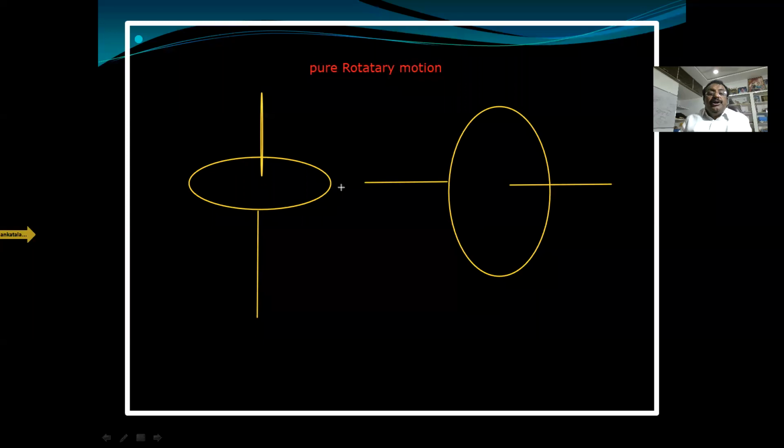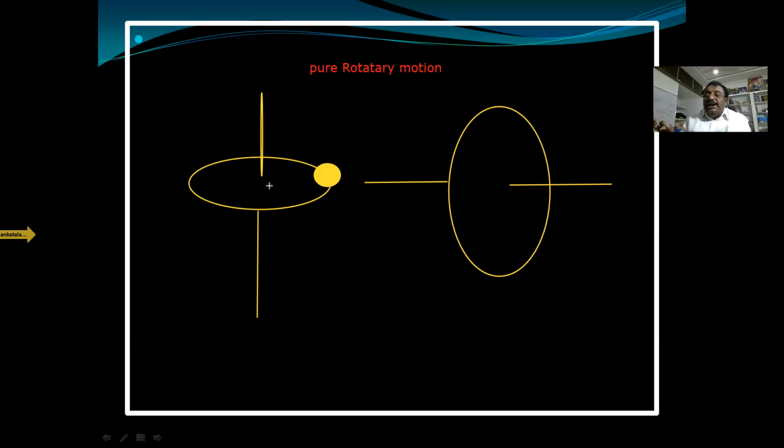This is a rigid body. The rigid body is moving in a circular path about an axis. Here this is called the plane. The axis of rotation is perpendicular to the plane of rotation of the rigid body. This is called the axis of rotation.